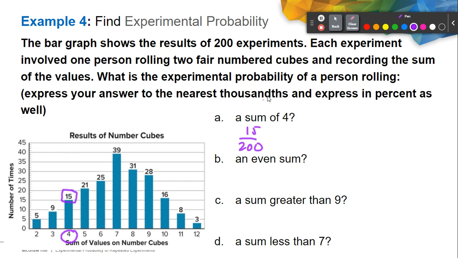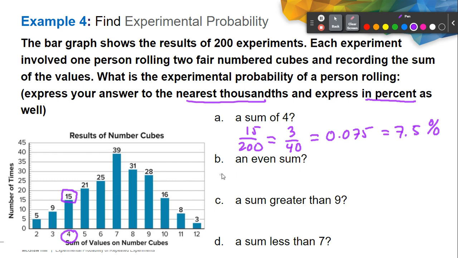Here we're asked to express our answer to the nearest thousandths and then express it in percent as well. So we have two answers. 15 over 200 is actually 3 out of 40, and in decimal it will be 0.075. That's the nearest thousandths, and in percent that is actually 7.5%. Remember, we multiply 0.075 by 100.